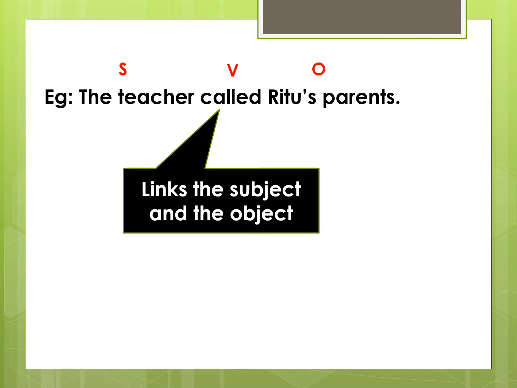So, Ritu's parents becomes the object of the sentence. So, you can see here the verb is linking the subject and the object. The action of the subject is having an impact on the object. The doer of the action is the teacher, and the receiver of the action is Ritu's parents.